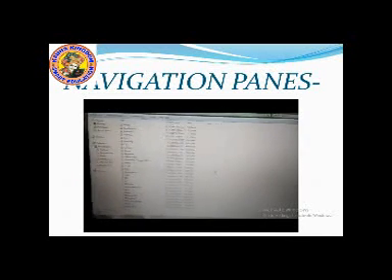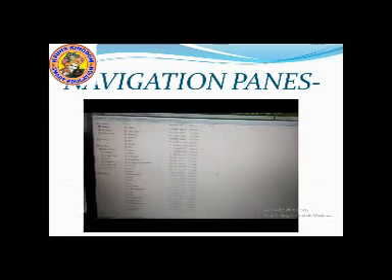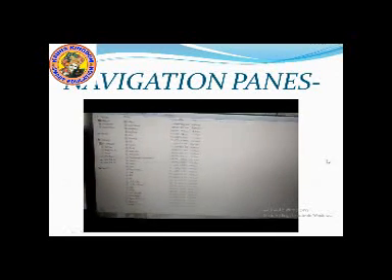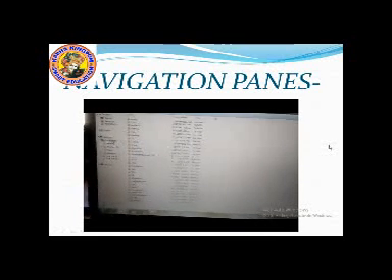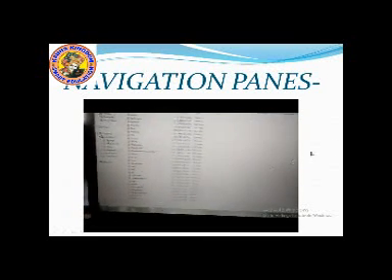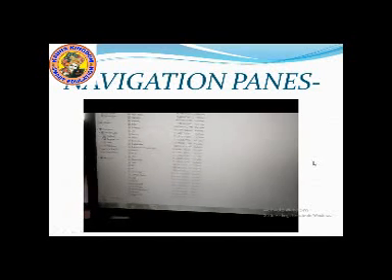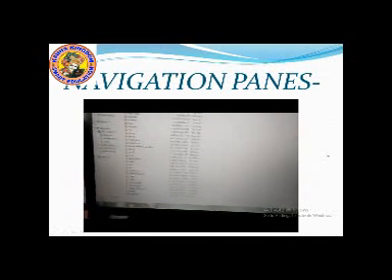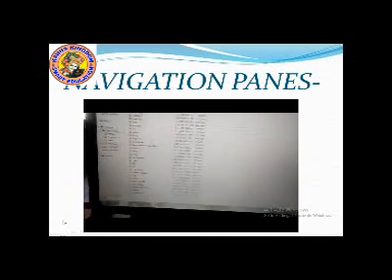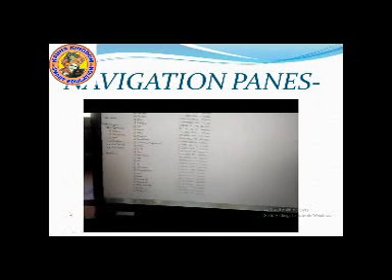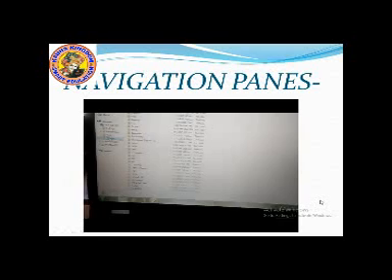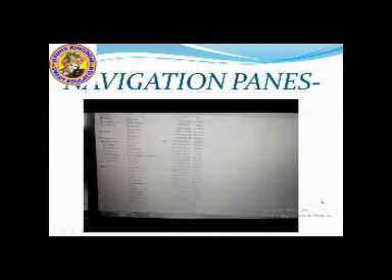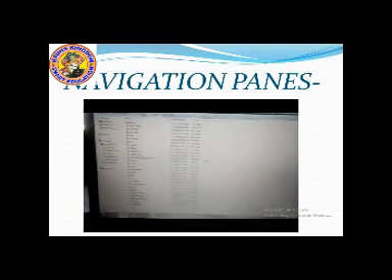Can you see? Have you understood what is the left pane and what is the right pane? This is the left pane and this is the right pane. The left pane is also known as the navigation pane. It displays all the drives and folders, and to view the content in a folder, we can open it by a single click. And this is the right pane of the window.